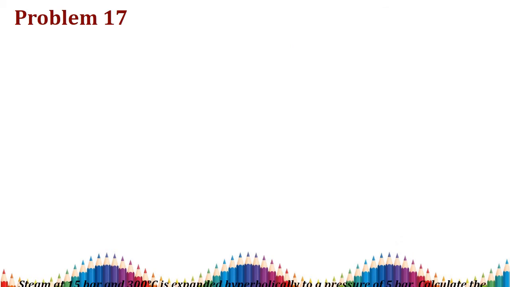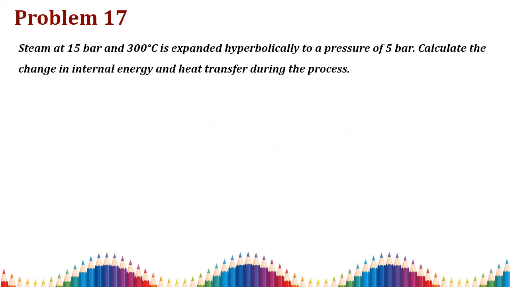Problem number 17. Steam at 15 bar and 300 degrees Celsius is expanded hyperbolically to a pressure of 5 bar. Here the process clearly mentioned is that the steam is expanded hyperbolically, so it is nothing but a constant temperature process. The initial pressure of the steam is 15 bar and the initial temperature is 300 degrees Celsius, and it is expanded to a pressure of about 5 bar.